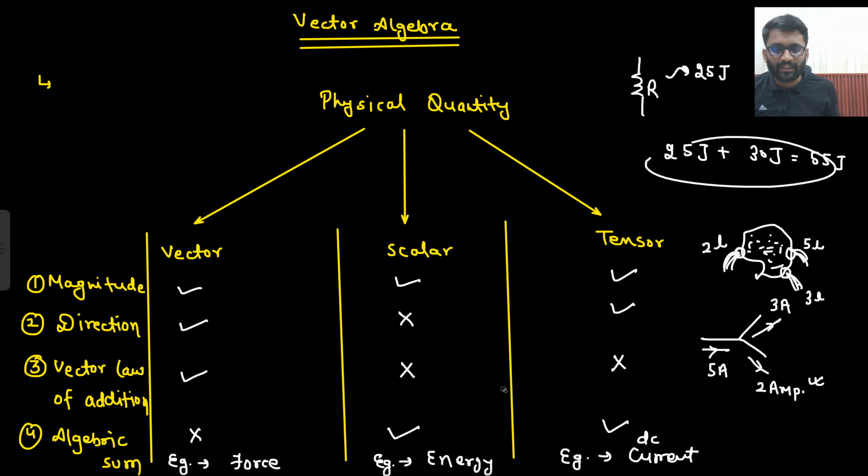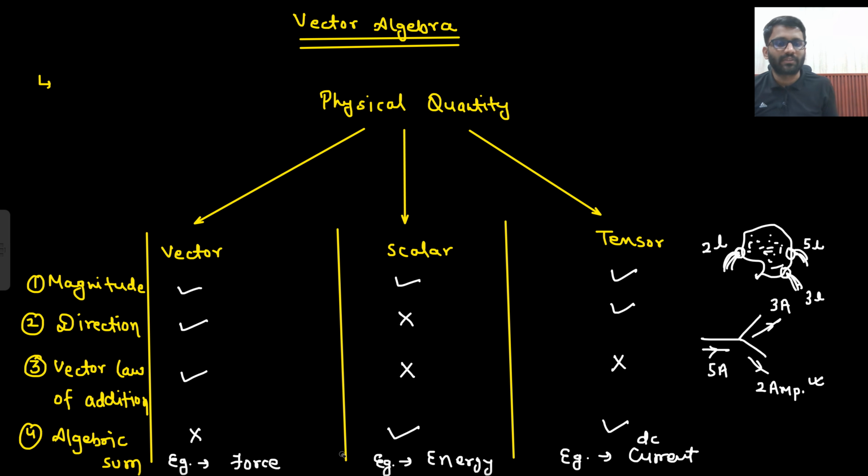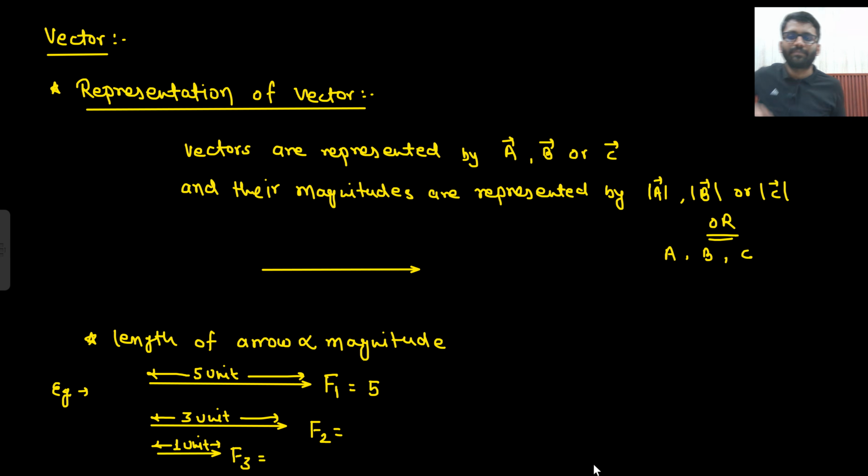But in this chapter we just need to study vectors. So now we are going to discuss vectors only. Scalar quantity you already know. Energy is the example. Vector quantity we need to discuss. We are not going to discuss force or velocity or displacement. No. We are going to discuss electric field and magnetic field. So for that we have to study vectors. So that's why we are studying vectors.